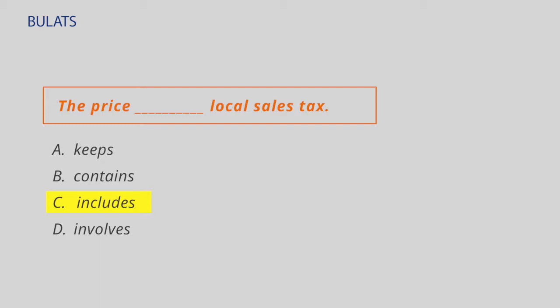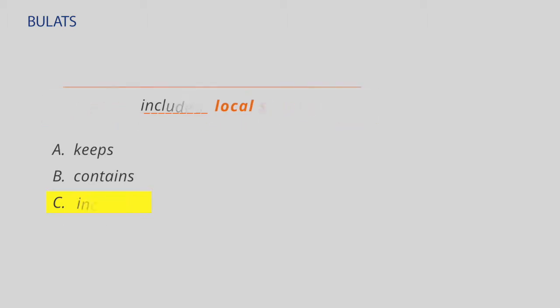Well, the meaning is right, and the price includes is a natural way to express this idea in English, so it's looking really good. But we should still check D to be sure. The price involves. That's not how we would express this idea in English. And this means C, the price includes local sales tax, is the best answer.